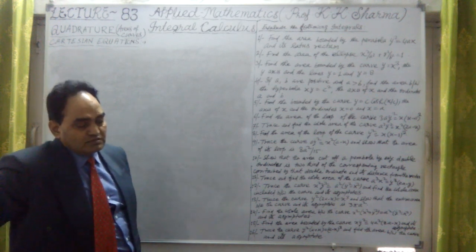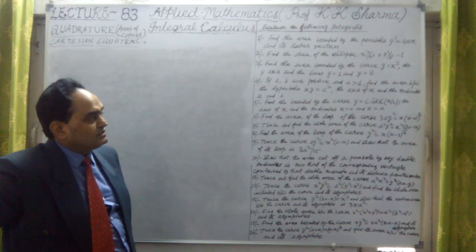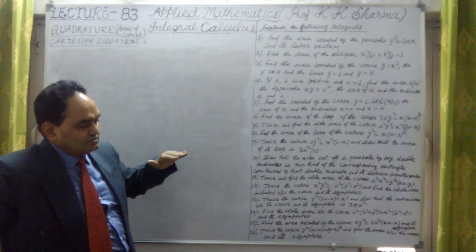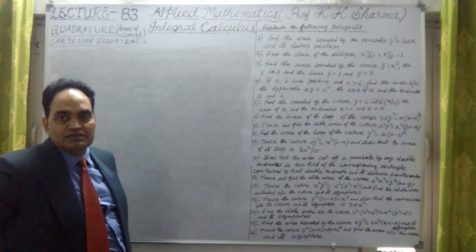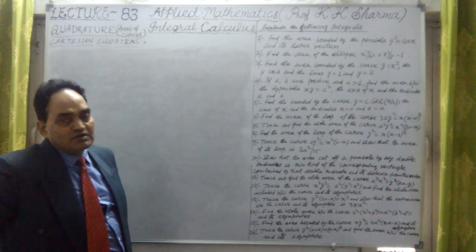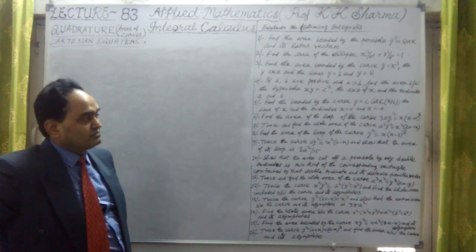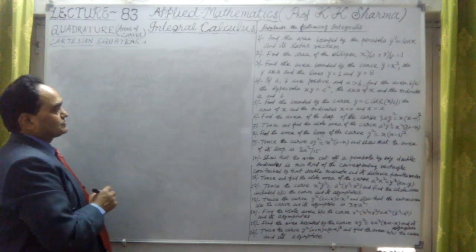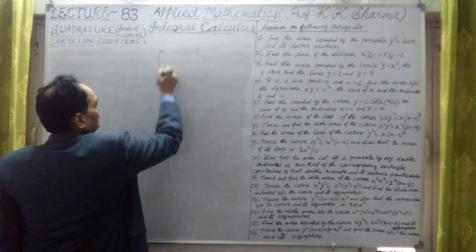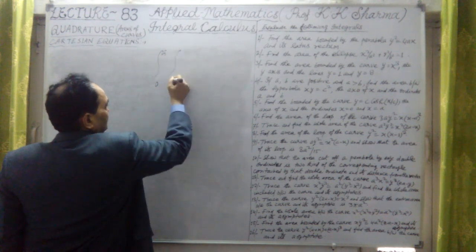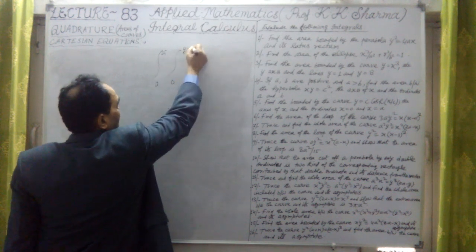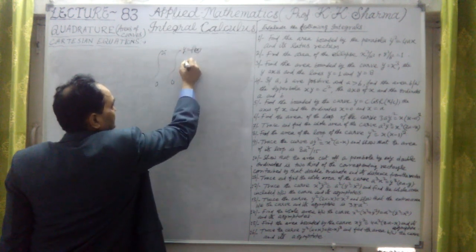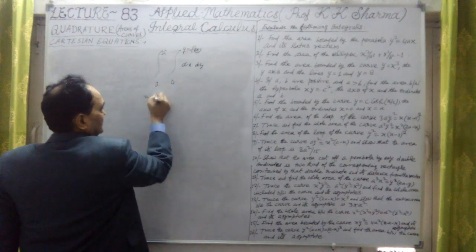If I put dx dy, then the limit for y will be 0 to f(x), because on the x-axis y is 0, and the curve f(x) is y here. That is the same question, no problem at all. The x limits are 0 to a. For y it was 0 to f(x), or y equal to f(x). This is dx dy.